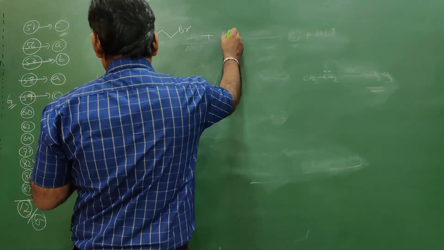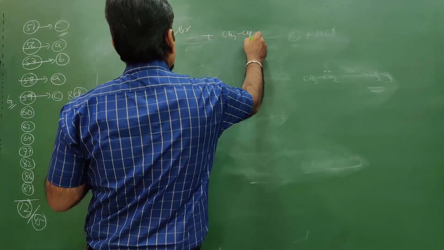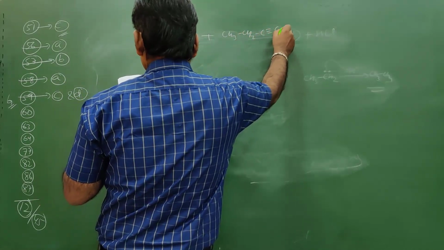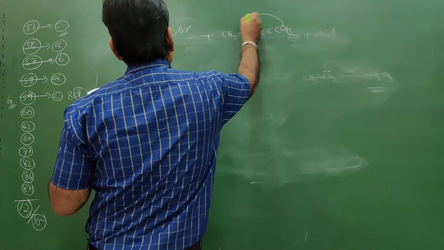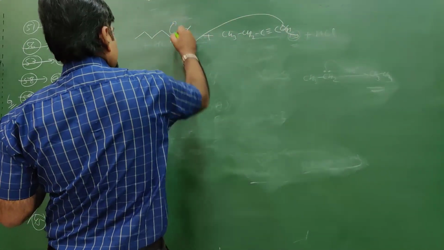And then the terminal alkyne CH3CH2C≡CH. In the presence of NaNH2, this approaches and the bond is transferred.